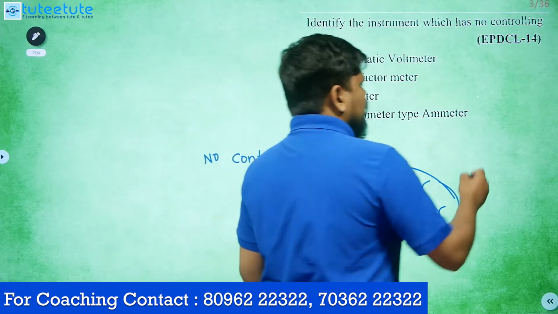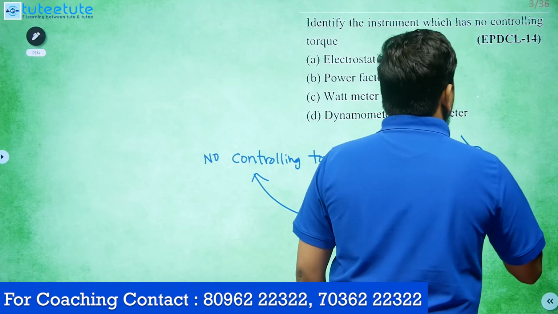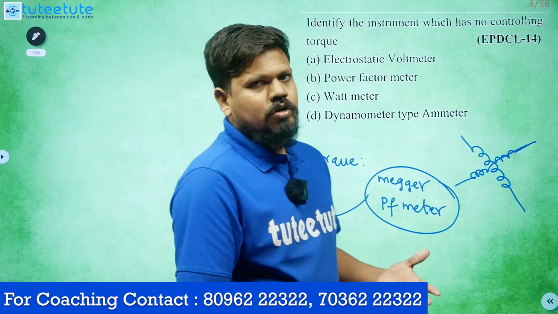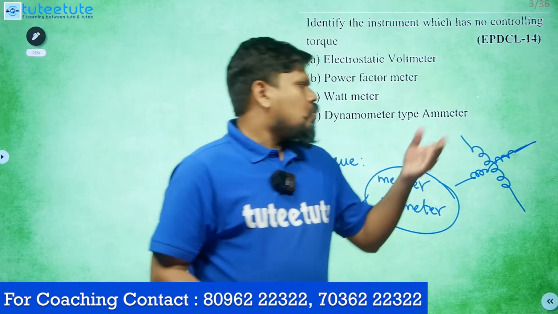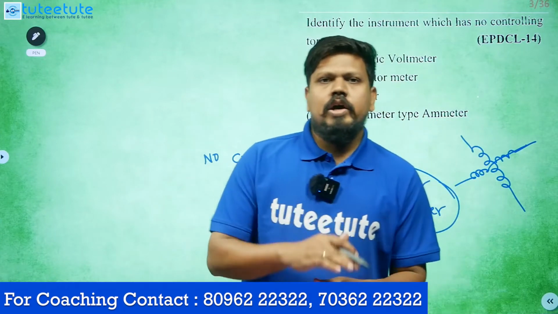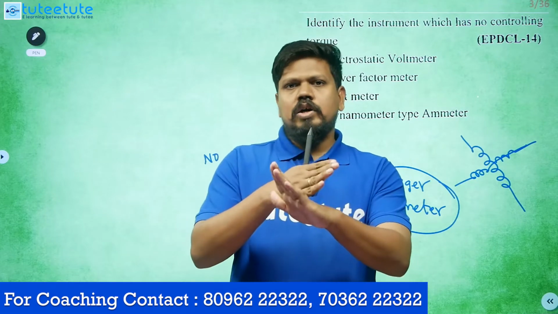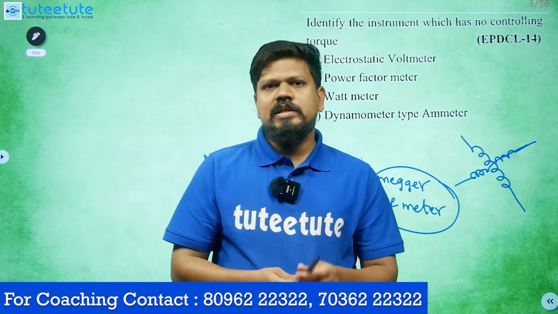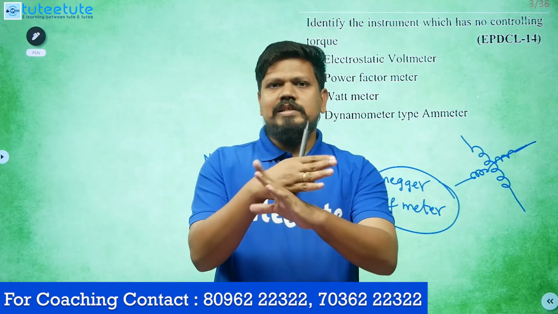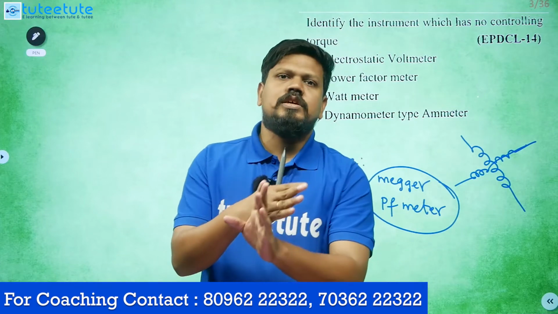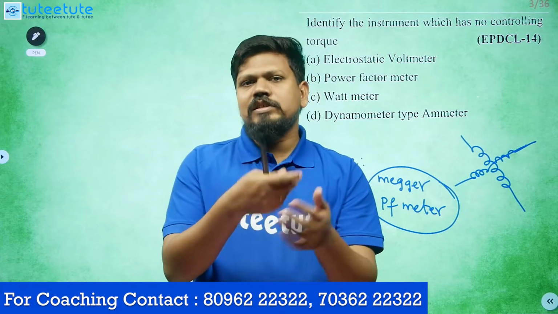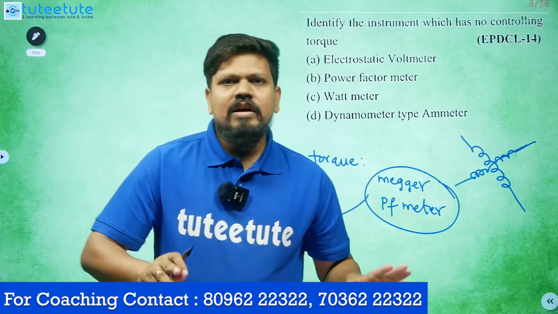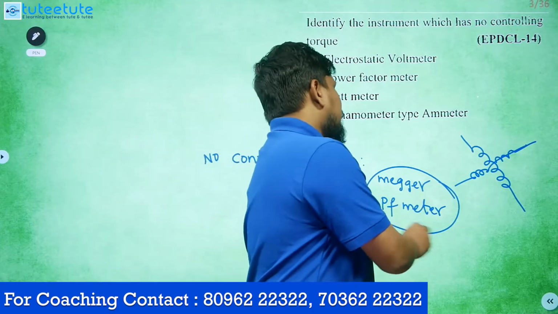In these two instruments, there are cross coupled coils. Cross coupled coils means one coil produces a force against the other coil. Whatever torque one coil produces, it opposes the other coil's torque. These two are the coils, and the spindle is the moving system. Because the coils move against each other, the moving system rotates only due to the equivalent torque. That means there is no need of any controlling torque in the Megger and power factor meters.